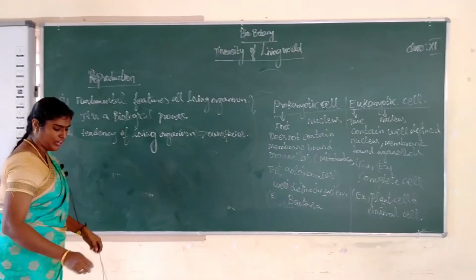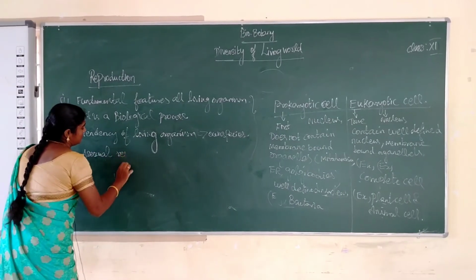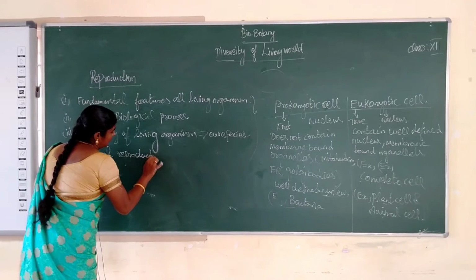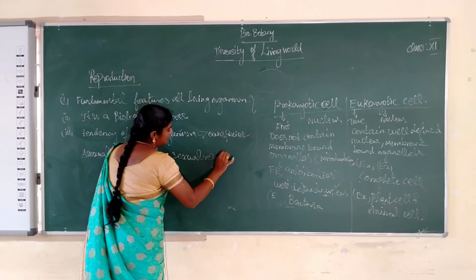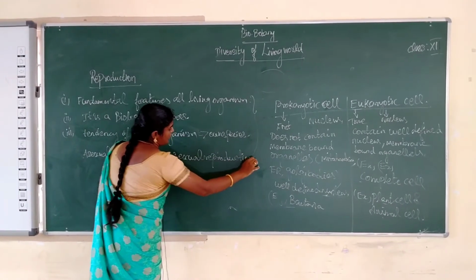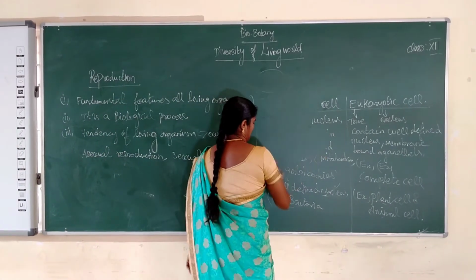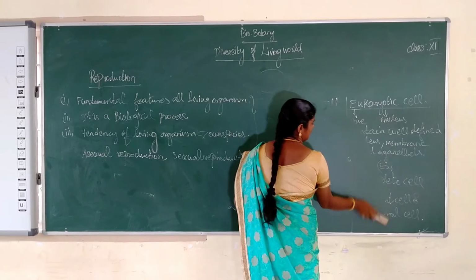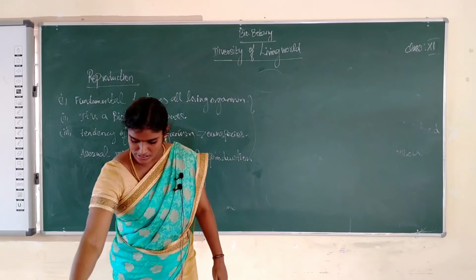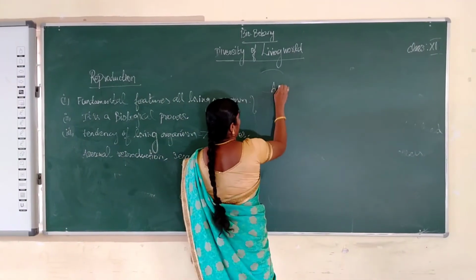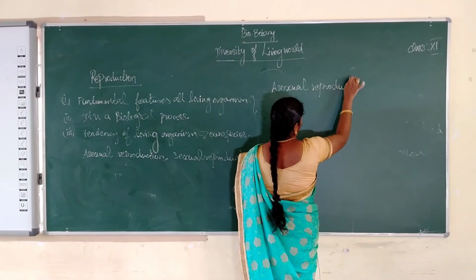First, we see asexual reproduction. What is asexual reproduction?